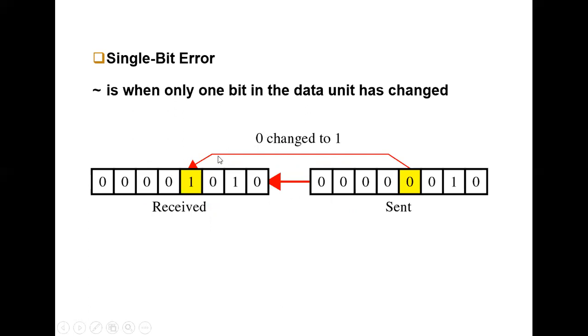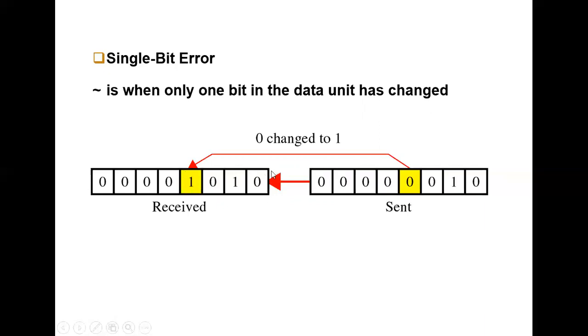This method we are calling a single bit error when we are transmitting data from one machine to another machine. This one is the sender and this one is the receiver. If you see, the sender has the 8-bit information. Here we are transmitting 0, but the receiver, instead of 0, receives 1.